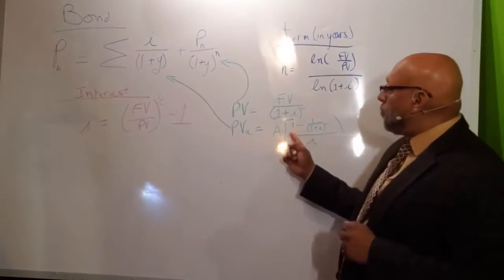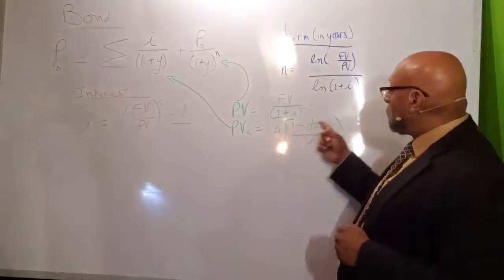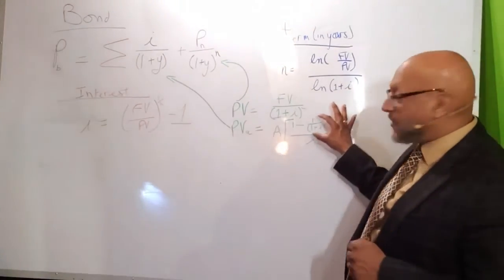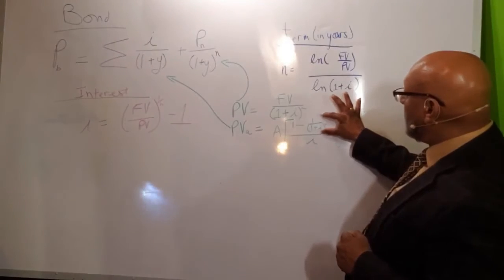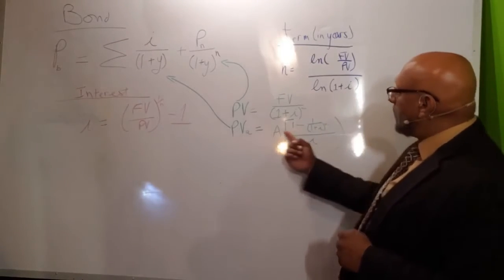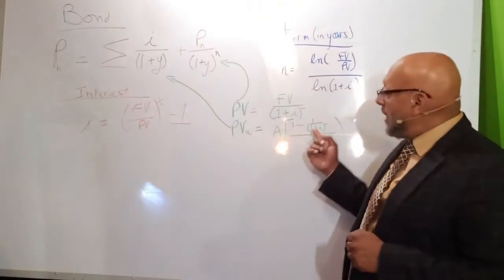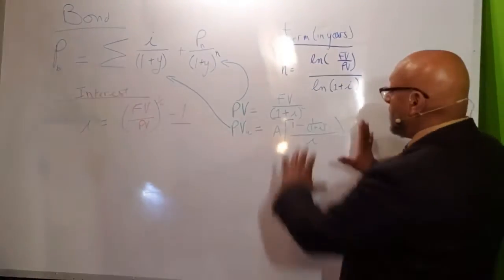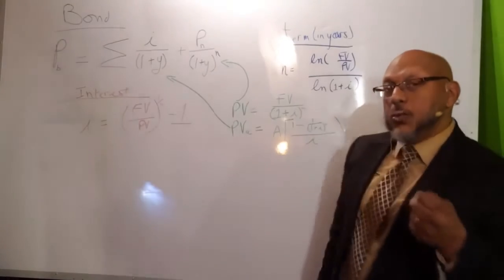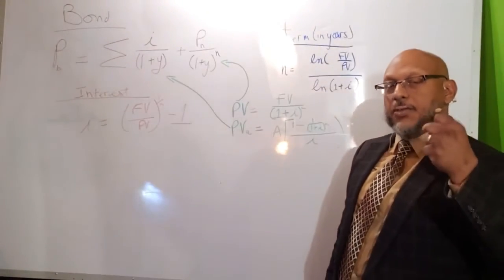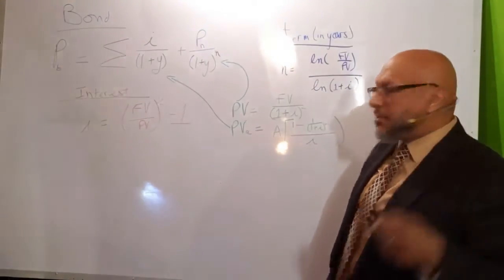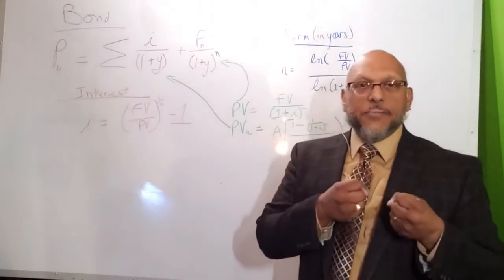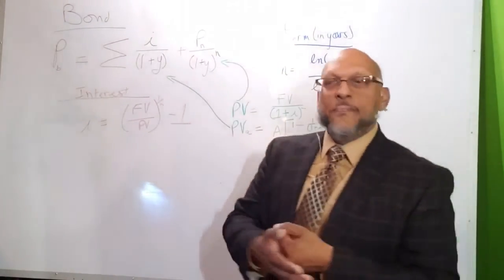But we're going to take 1, the number 1, minus 1 over that. So that interest factor, that present value interest factor that we talked about, that part right here is just the factor. We're going to take 1 away from that and then divide that by that nominal interest amount. That right there is that annuity factor that we're going to multiply the annuity by to discount the annuity from the future to the present.